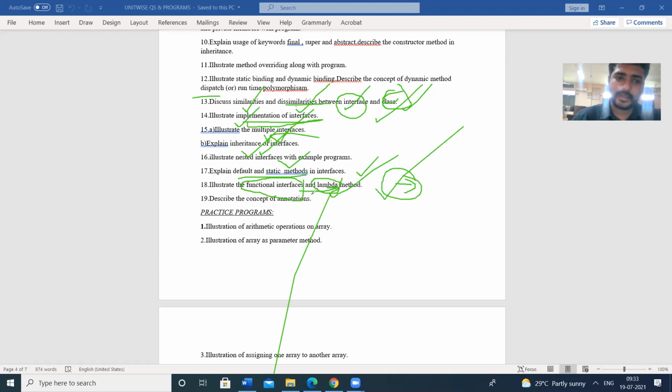Another concept is annotations. Annotations means compile time commenting. For general commenting, we use the double slash. If you want to comment on multiple lines, we can use slash asterisk, and asterisk slash, and in between we can place whatever statements we want to comment.